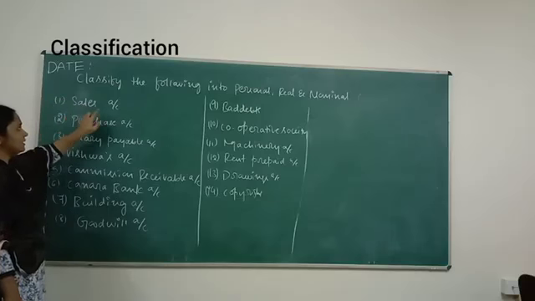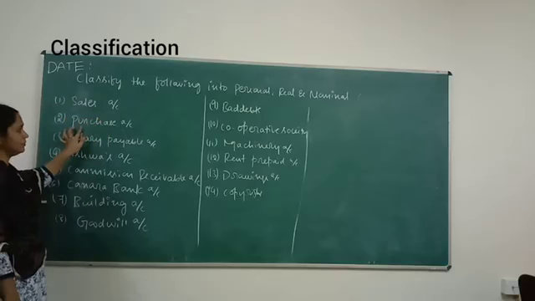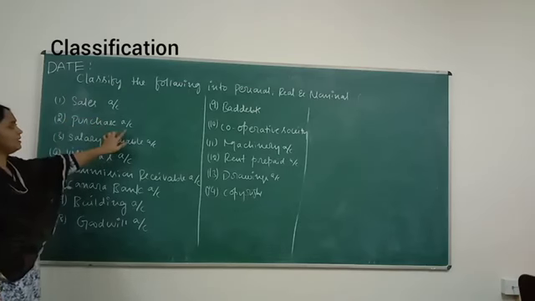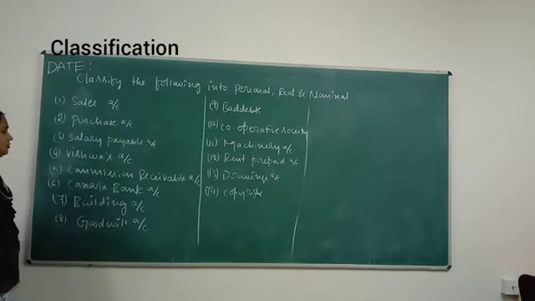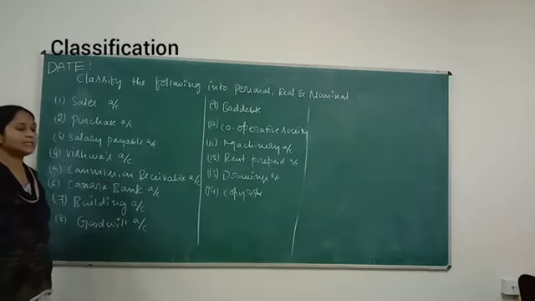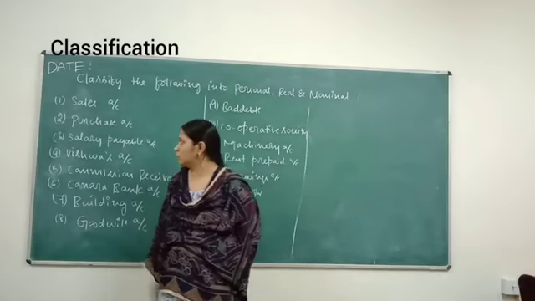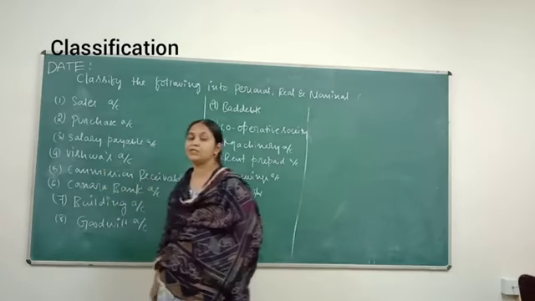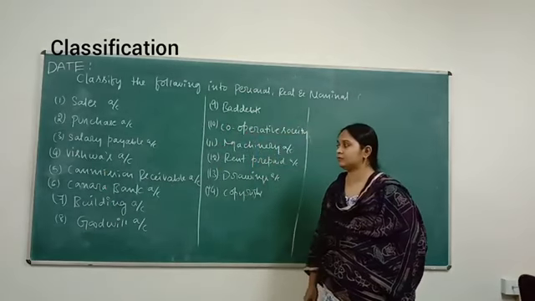First is sales account. Next, purchases account. Salary payable account. Fourth is Vishwa account.